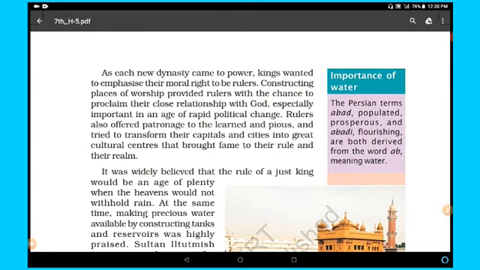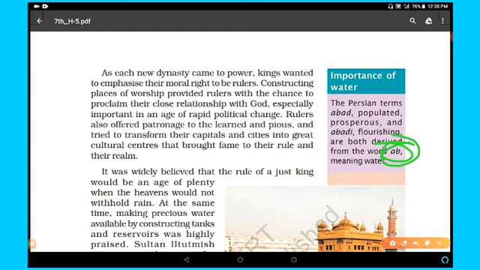Importance of water. The Persian terms abad, populated, prosperous, and abadi, flourishing, are both derived from the word ab, meaning water. For example, Punjab, the place of 5 rivers, 5 water streams. So in this way, ab in the Persian language means water.